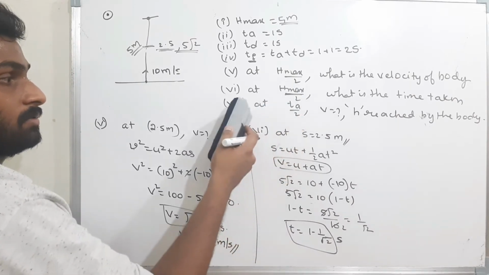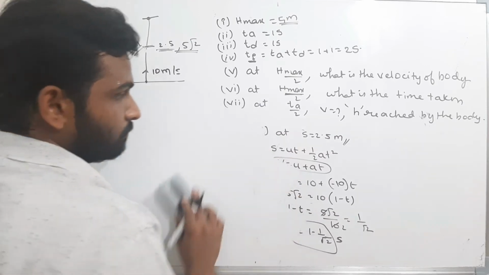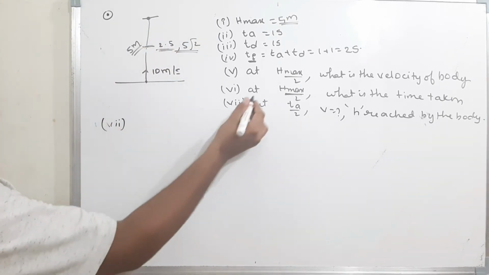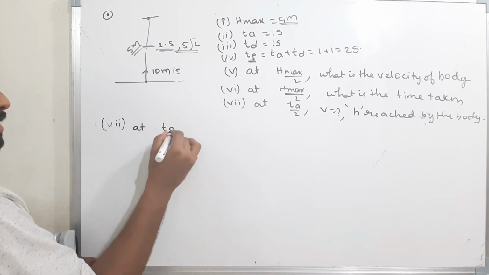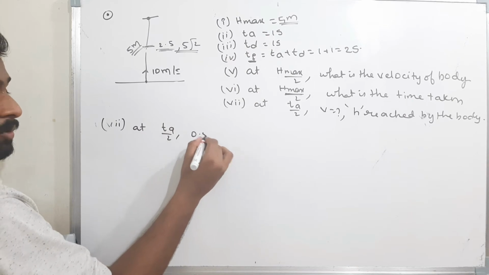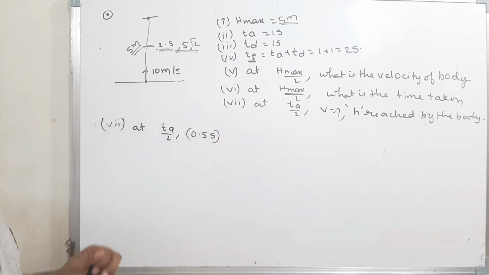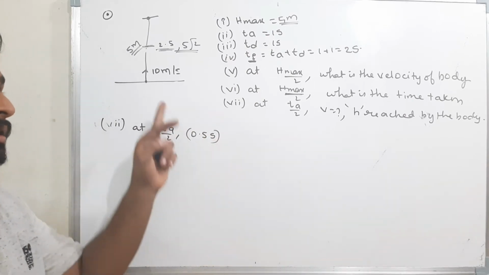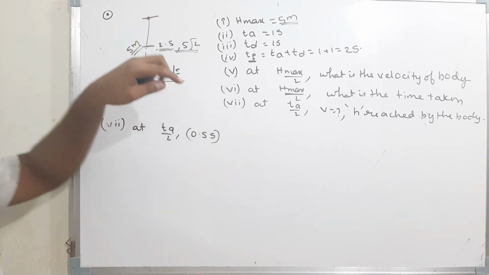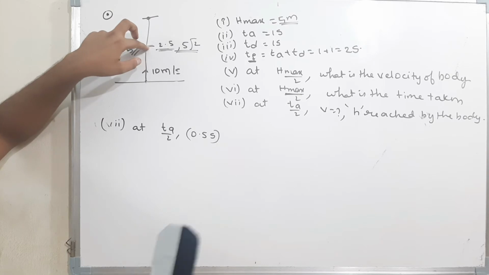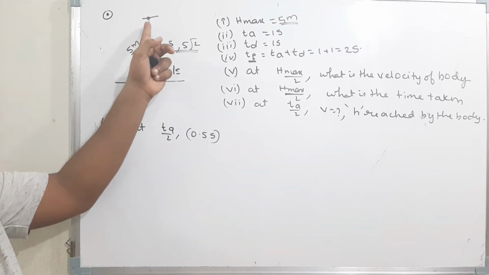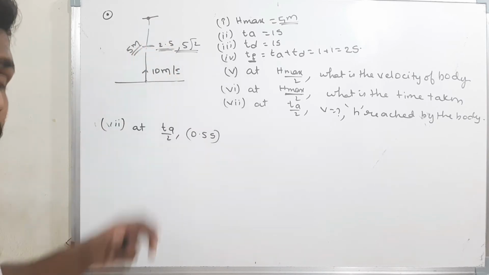Okay, now we will see the 7th point. What is the 7th one? At time Ta by 2. Ta is 1 second, so Ta by 2 is nothing but 0.5 seconds. What do we usually assume? The time taken to move from here to here is 1 second. Therefore in half a second the body will be here at half. That is not right. At half a second the body won't be here, it will be somewhere near here. Therefore we will see what that height is.